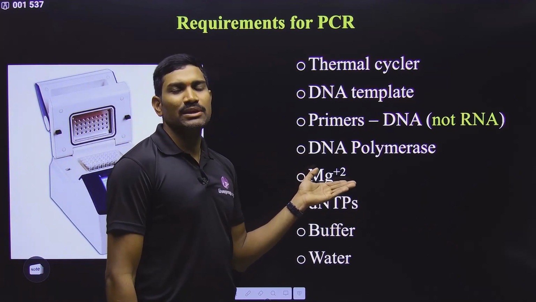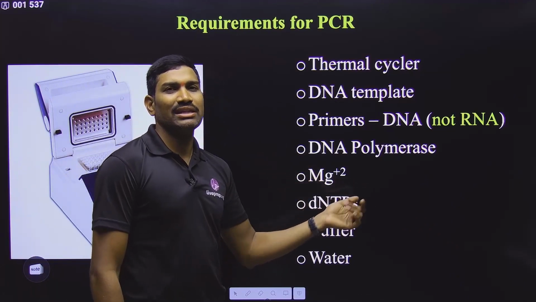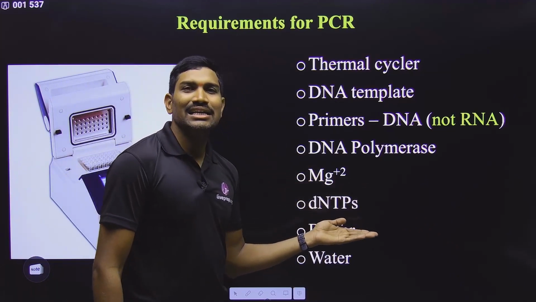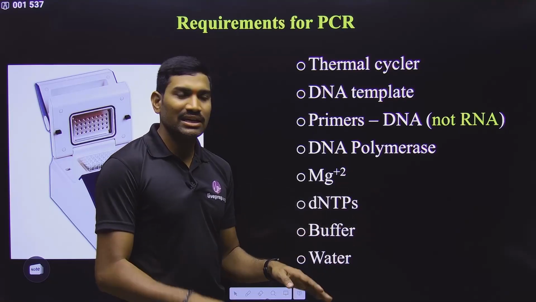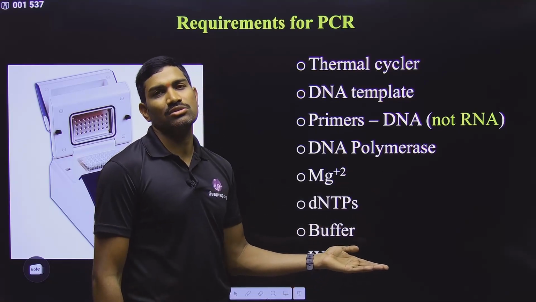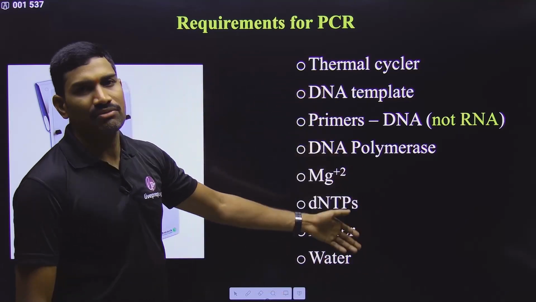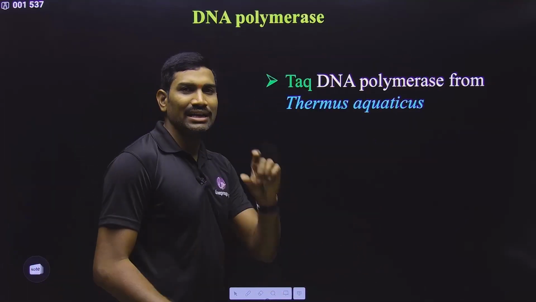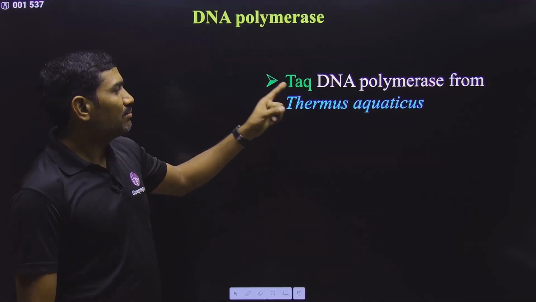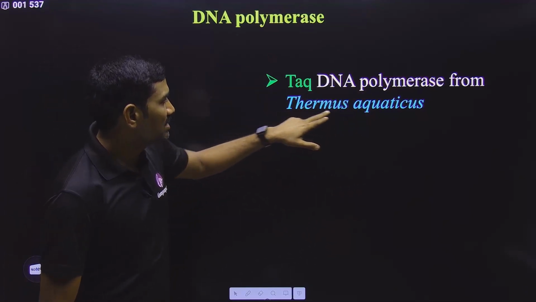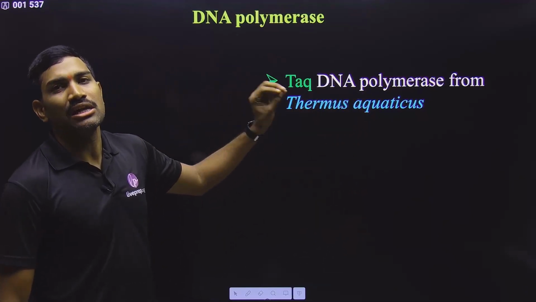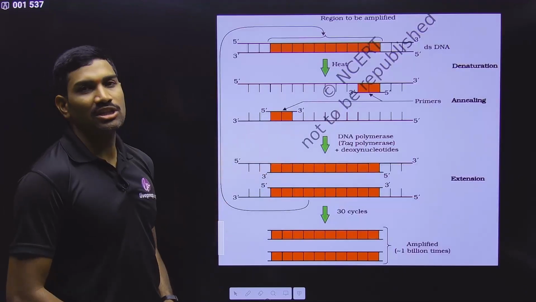Next one, Mg2+ divalent cation is required for the activity of these polymerases, and dNTPs for the DNA synthesis. dNTPs are required. Buffer for the maintenance of the conditions. Buffer is required, and even water is also required. And these are the various requirements. And all these things we are adding in a particular tube. Please remember that the DNA polymerase used is Taq DNA polymerase isolated from Thermus aquaticus, which is a thermophilic bacterium. Please understand the logic and all.